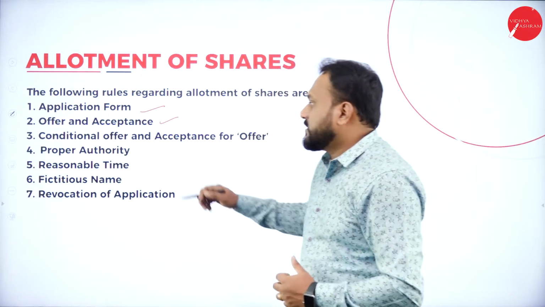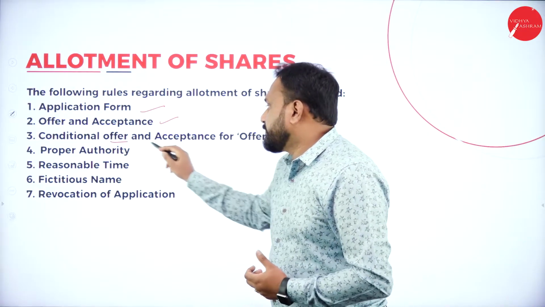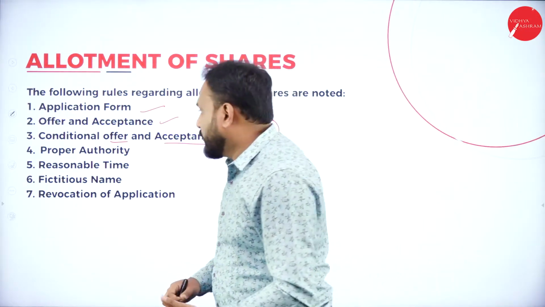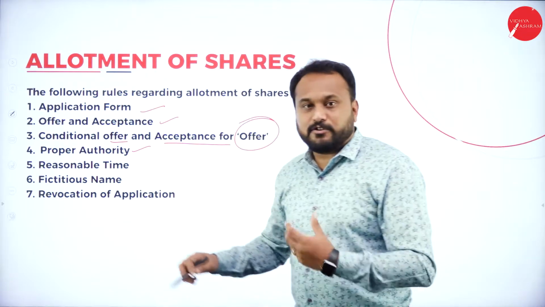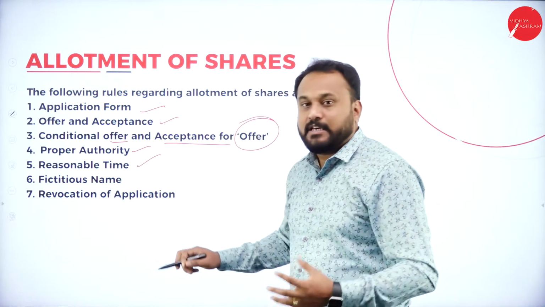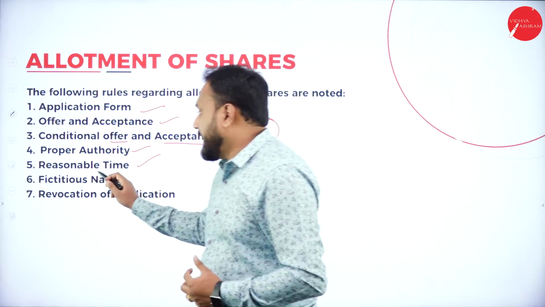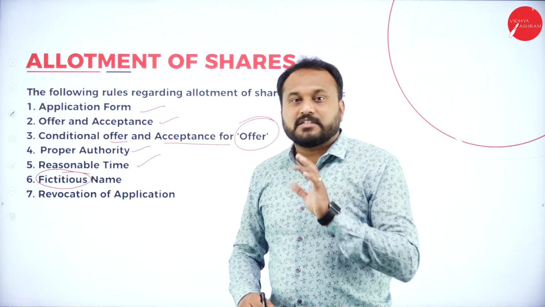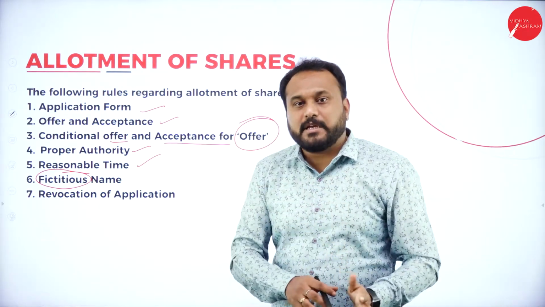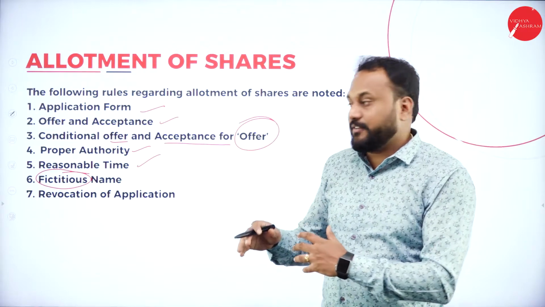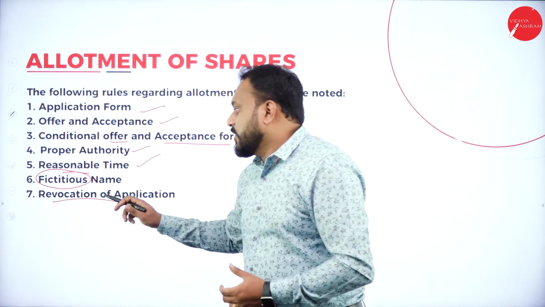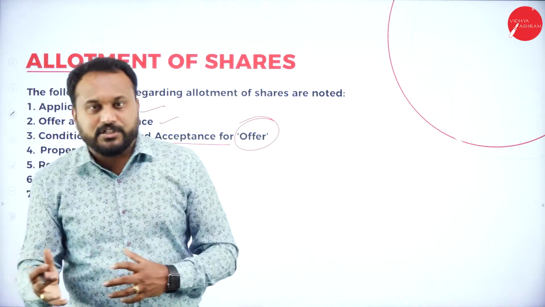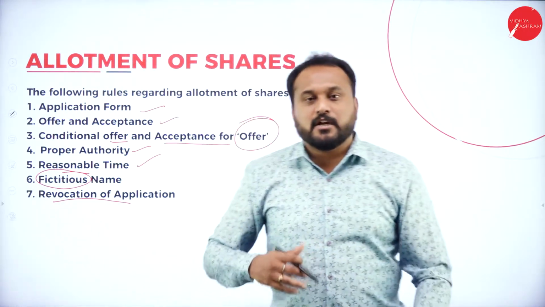Third is conditions, that is what is there in the offer and the acceptance for offer. So what exactly they'll go with it, then proper authority you should have, then reasonable time and fictitious name. Now if any kind of a fictitious name is there, what is the punishment? I'll tell you, it is like 5 years that person will be in the jail. That is what if the fictitious is found. The last one is revocation of application. If any kind of a thing is there, you can go for a revocation of the application. So from the first to the last, I'll explain you.